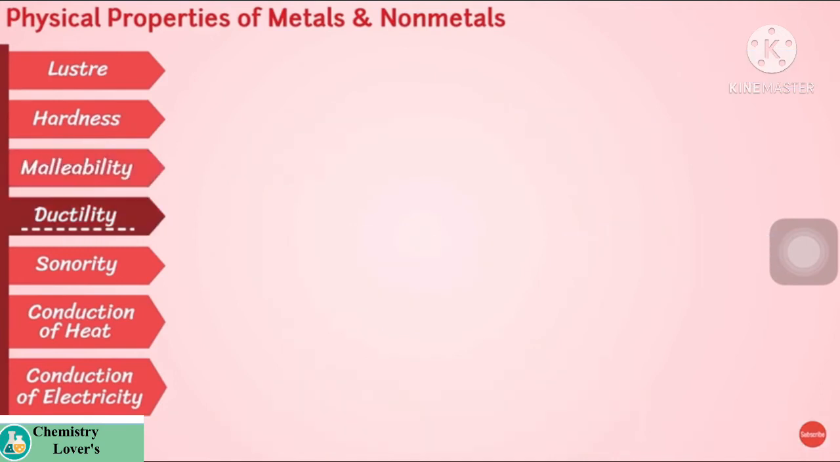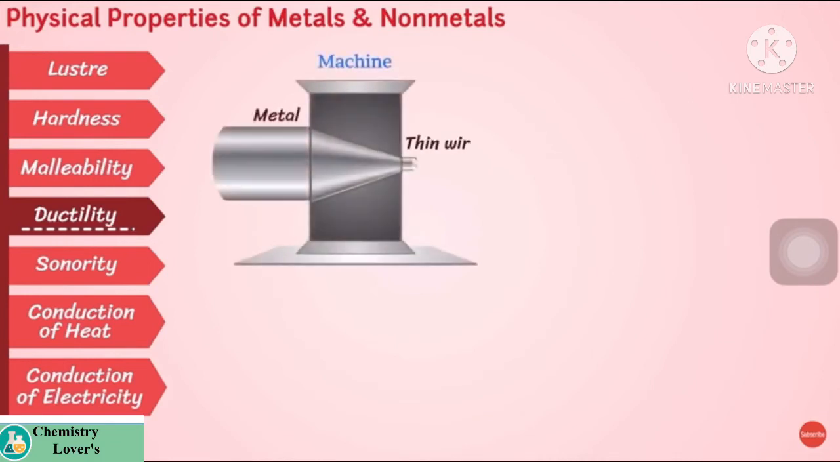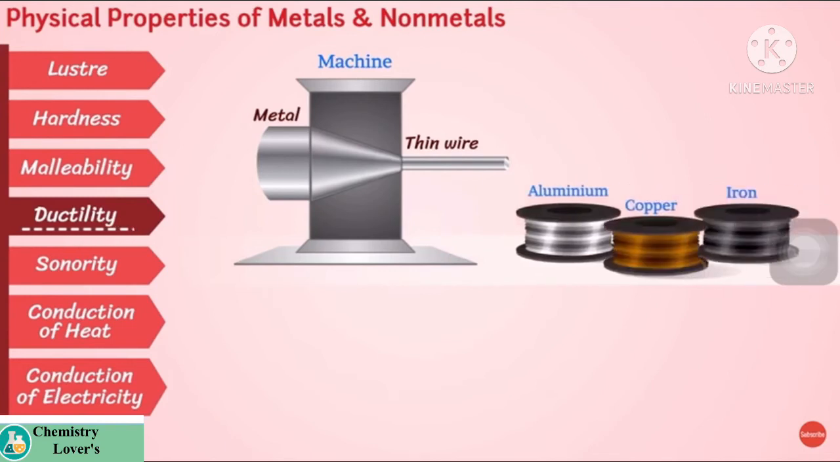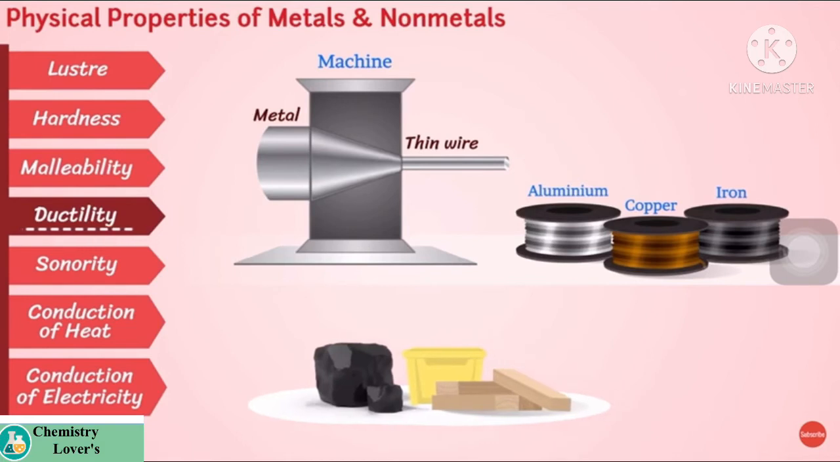The next property is ductility. First of all, what is ductility? Ductility is the ability to be drawn into wires. Mostly metals are ductile in nature. They are drawn into thin wires, like aluminium, copper and iron. But on the other hand, non-metals are non-ductile. If we try to make their wires, they will break.